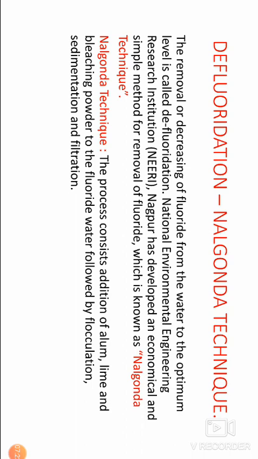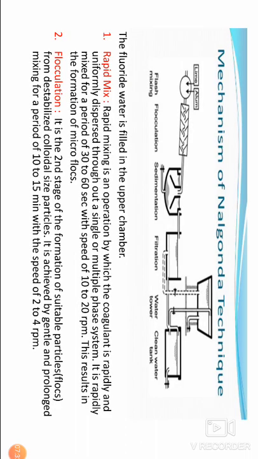The Nalgonda technique uses three methods: one is flocculation, second is sedimentation, third is filtration. The fluoride water is filled in the upper chamber. Number one, rapid mix. Rapid mixing is an operation by which the coagulant is rapidly and uniformly dispersed throughout a single or multiple phase system.